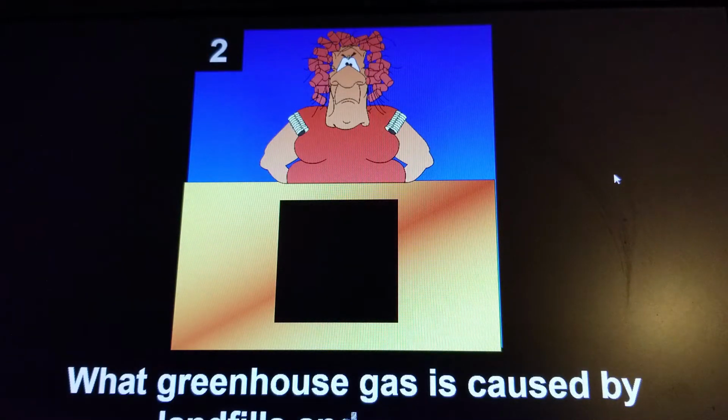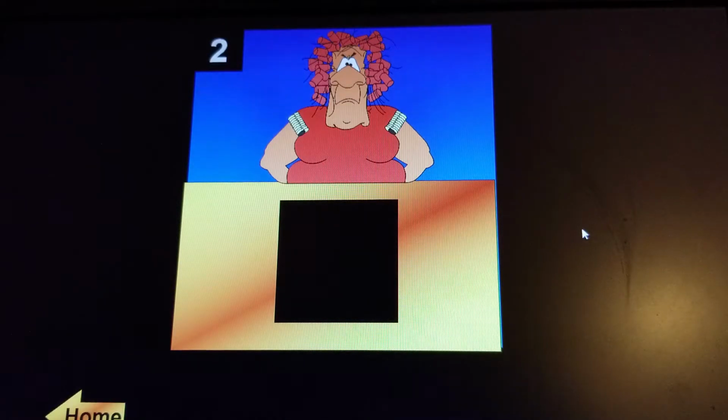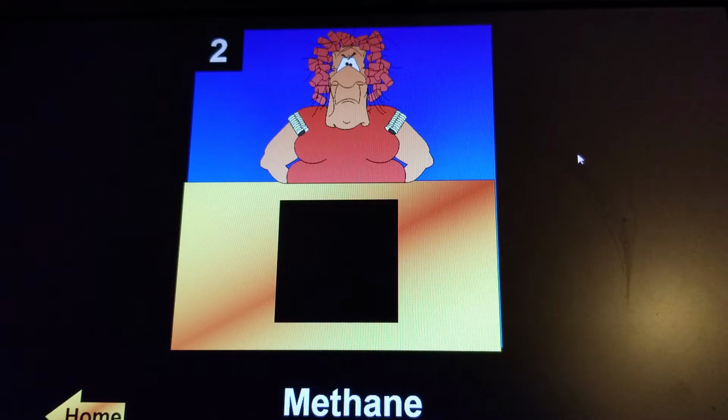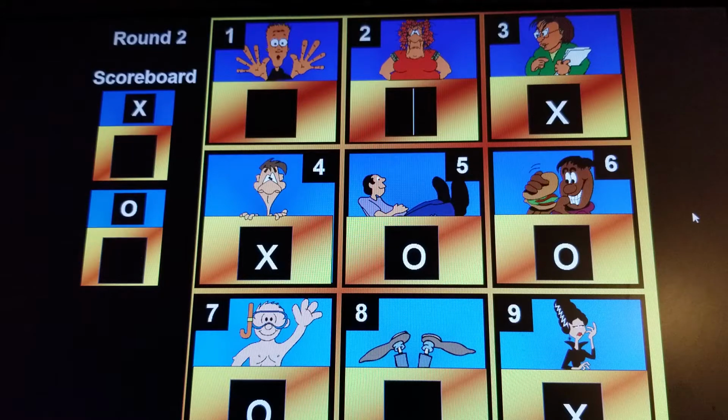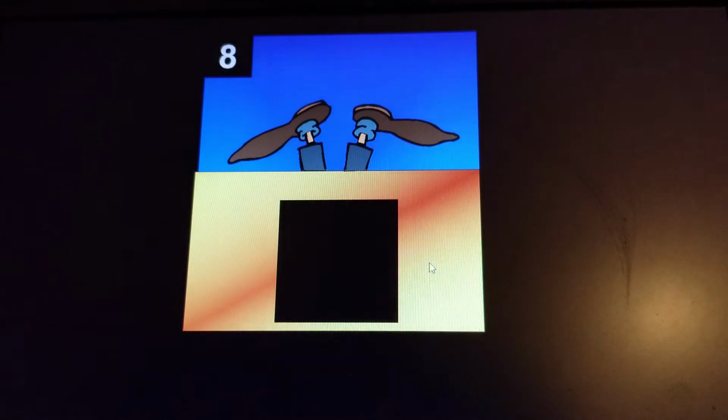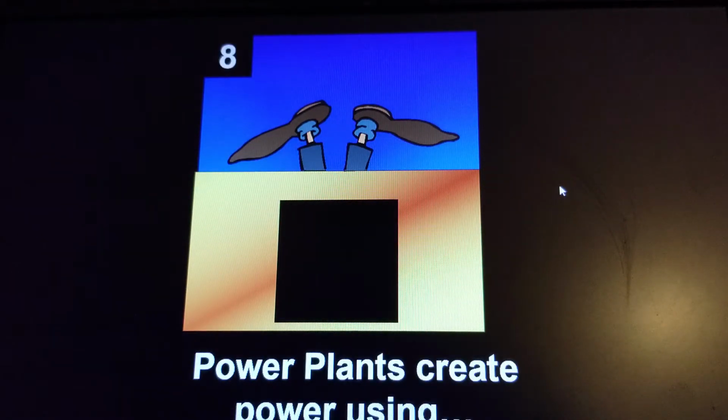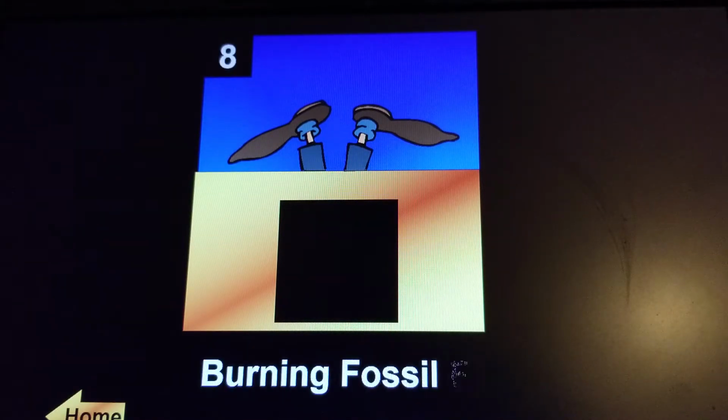What greenhouse gas is caused by landfills and livestock? Hopefully you guys remember this one. We talked about what comes from cows. Livestock, of course, is our specific term for cows. Methane. Agree or disagree? Check your wheel if needed. And you should agree, methane is the correct answer. As O gets the block, X goes for the block here. Power plants create power using... Okay, and he says burning fossil fuels. Is that correct?